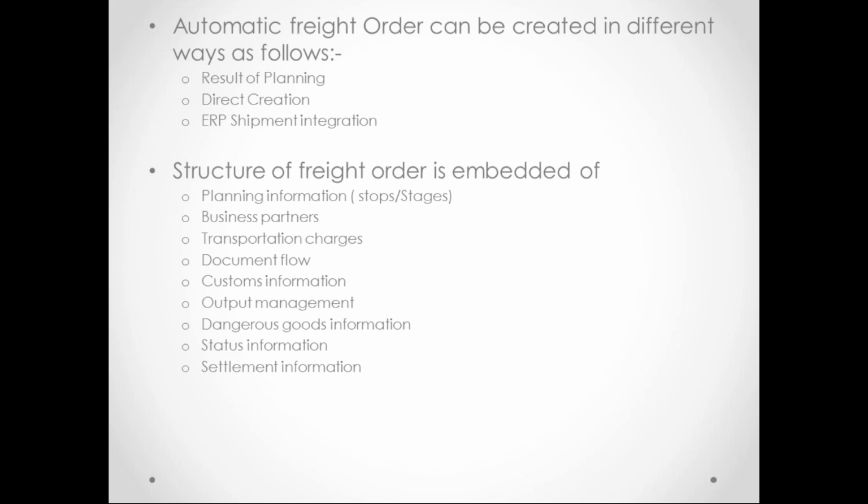Do you remember if you see some of the fields or most of the fields in any other document type? In the forwarding order also we have business partners, document flow. In the forwarding order also all this kind of information will be available. So structure wise there is no change, only the document category, and there are some fields which are necessary for the freight order.